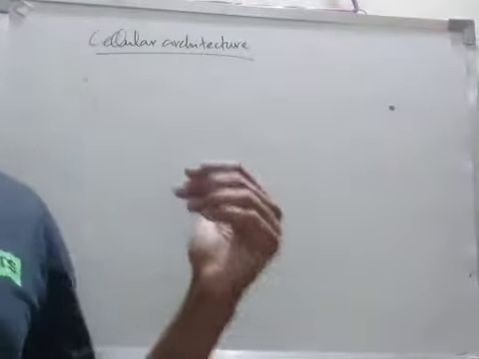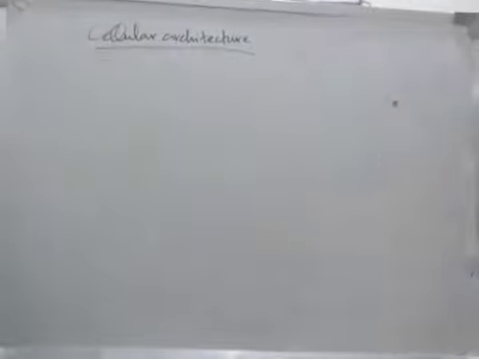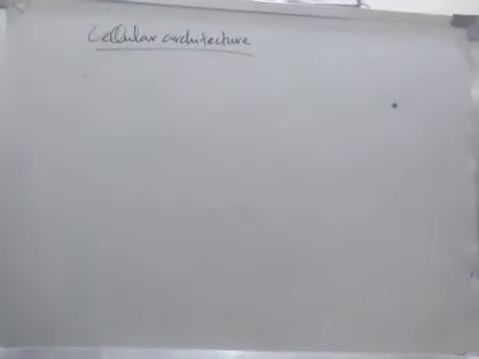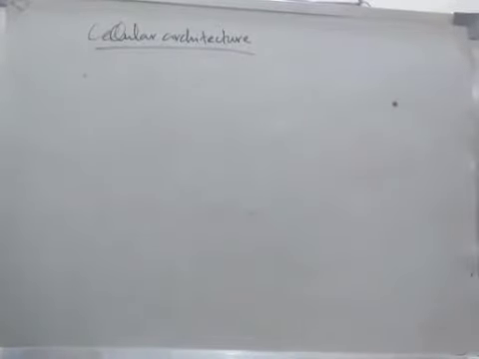Now we are going to discuss cellular architecture. What is cellular architecture? The nervous tissue is made up of nerve cells or neurons, and the second one is neuroglial cells.